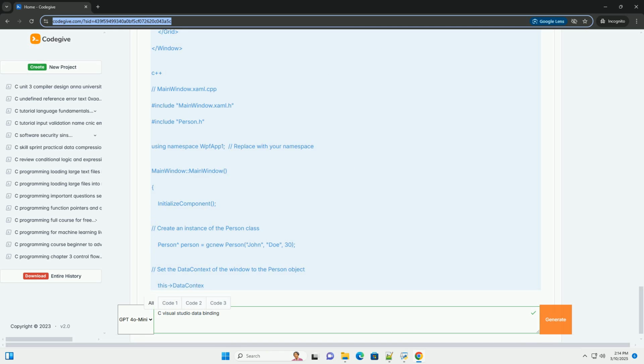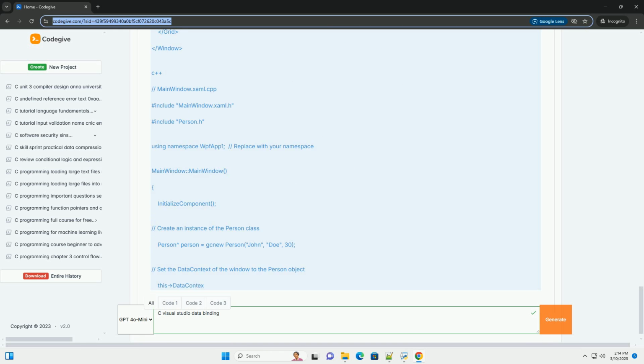this->DataContext = person; this line sets the data context of the main window to the person object. This means that all data bindings within the window will use this person object as their source, unless otherwise specified. safe_cast<Person^>(this->DataContext) retrieves the current data context and casts it to the Person type. The safe_cast is used here to ensure that the cast is safe and throws an exception if the data context is not of the expected type.